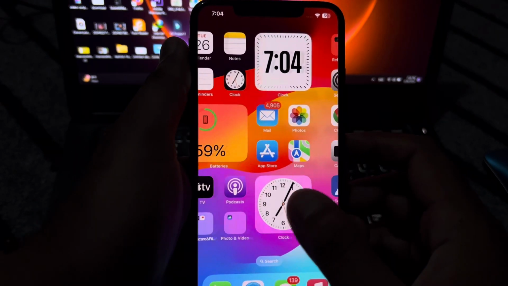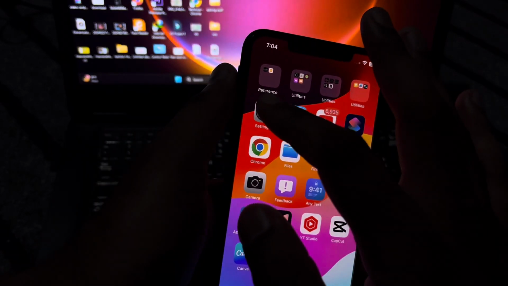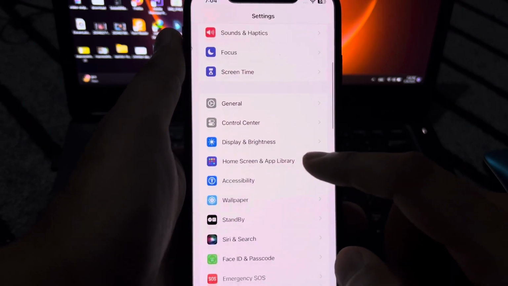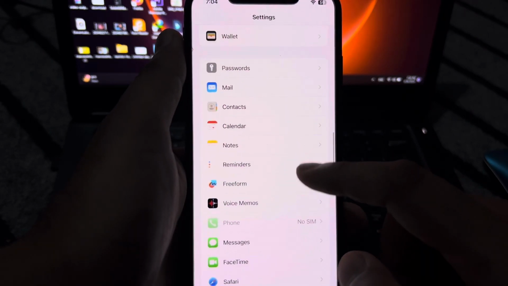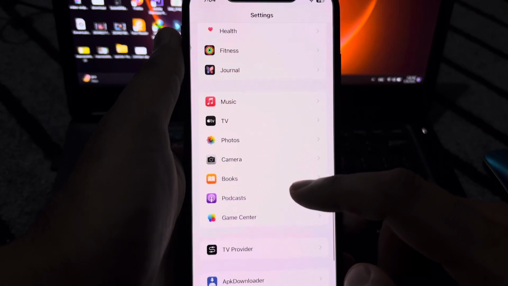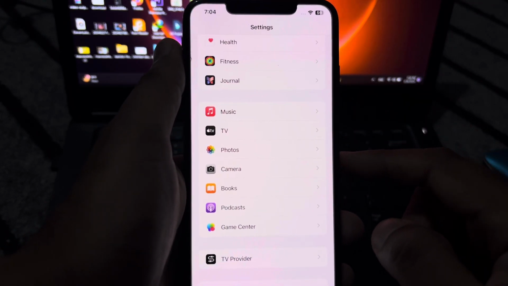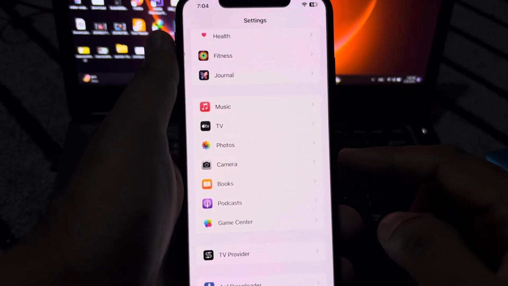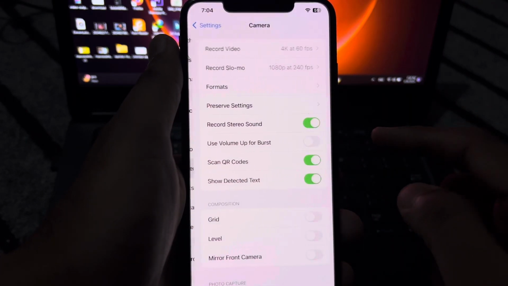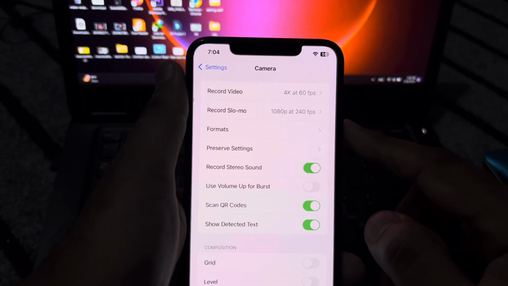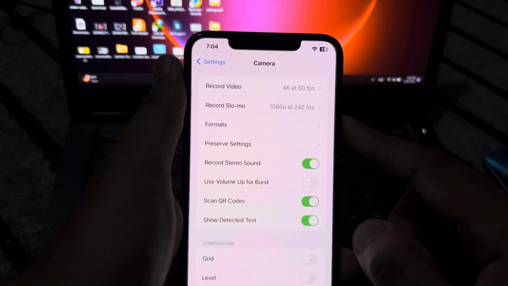First of all, launch the Settings app on your iPhone. Okay, in the Settings app you need to find Camera. There are some basic settings you must change right now before you record video in low light. First of all, open Camera. Okay, as you can see, I'm showing you right now, Record Video: 4K at 60 fps.